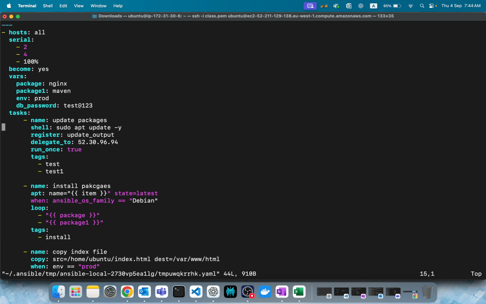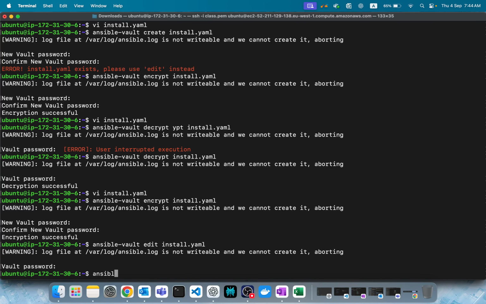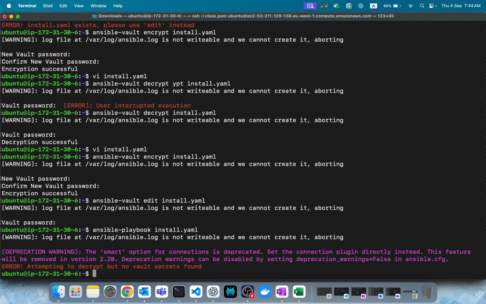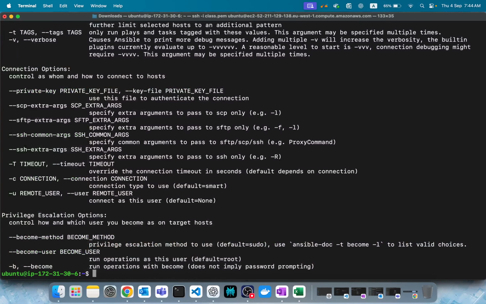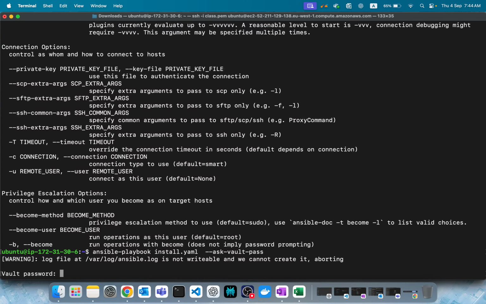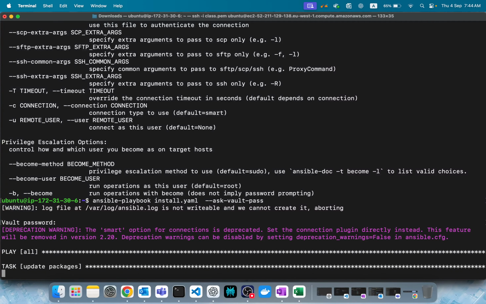You are able to encrypt the whole playbook, which is fine. Correct. Now how to execute this? Let's use the ansible-playbook command. It won't work because it is encrypted. How will it work? You have to pass the password to decrypt. I have to ask for the vault pass. Spelling wrong, I guess. Vault, again wrong. 123. Now it will execute. See, --ask-vault-pass.